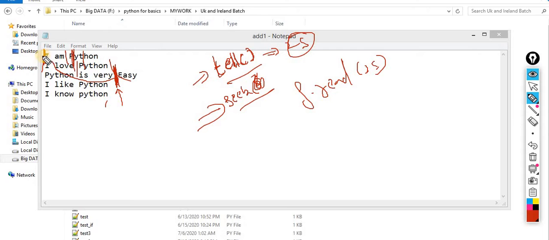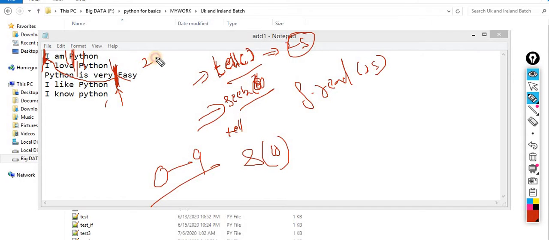But it always starts from 0. That means it will start counting from 0. Let's suppose you want to move the cursor to position 10, then it will start counting from 0 to 9. Let's suppose my cursor is blinking at position 25, and I want to move it to 30. So I will do 25 plus 5, that means 30, and I have to pass 30 over here. So it will start reading from 0, 1, 2, 3, 4, 5 and up to 29, and move over here.